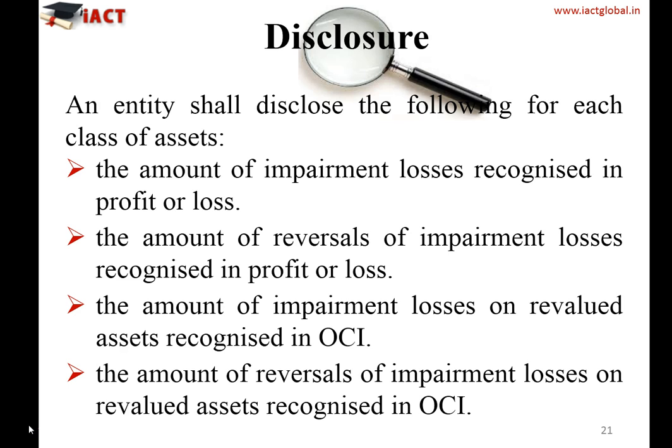The amount of reversal of impairment losses on the revalued asset recognized in OCI. Similarly, if there is any reversal of impairment loss wherein you have again increased the revaluation surplus, then also you need to disclose the same in other comprehensive income.